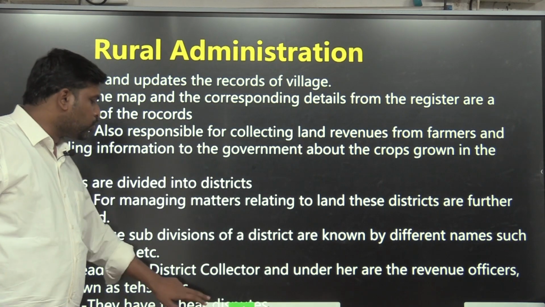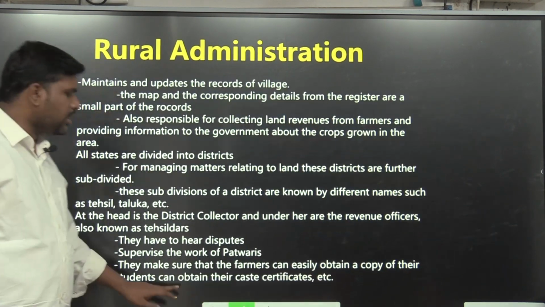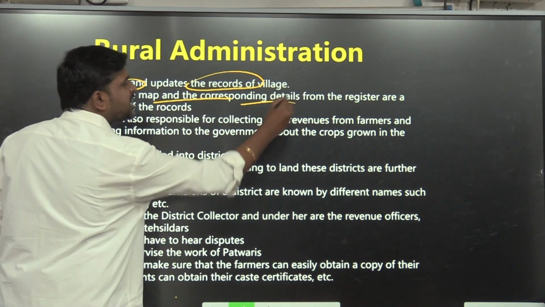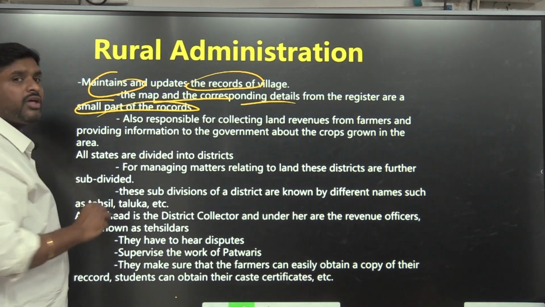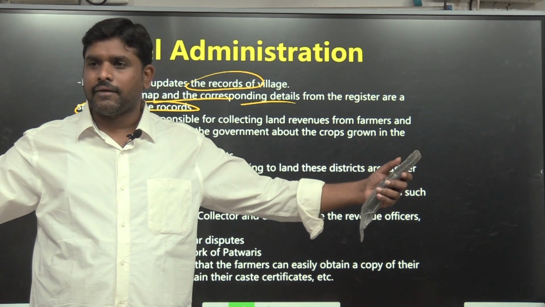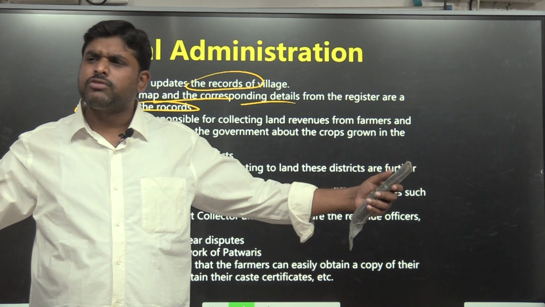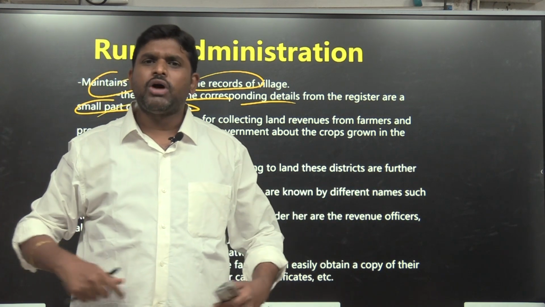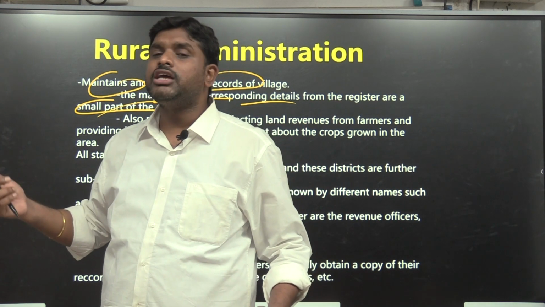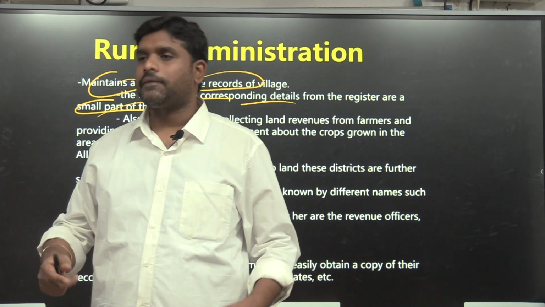Village administration, rural administration. The patwari will maintain and update the records of the village. The map and the corresponding details from the register are a small part of the records. There is something called a map, which is called Naksha. Every village revenue officer goes to a Gram Panchayat office. You ask the Gram Panchayat office, can I get the land survey report of our village? He will name it as Naksha.